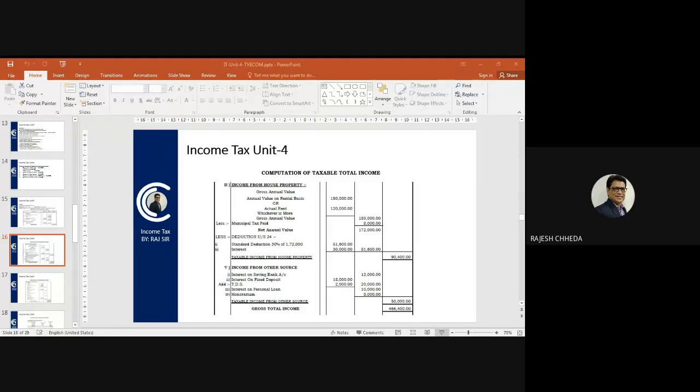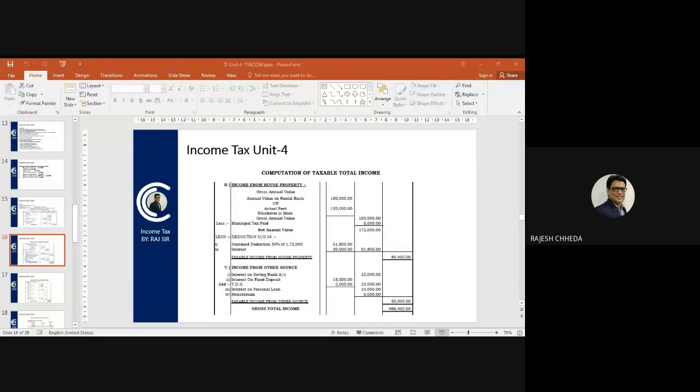Okay, great. Now, Mr. Rao's taxable salary we calculated, taxable income from house property we calculated, and now we are calculating taxable income from other sources. This is the fifth head of income. The question says interest on savings bank account 12,000, interest on FD plus TDS, because that was a net amount, so add back TDS, 20,000, interest on personal loan received 10,000, and honorarium from cooperative housing society 8,000.